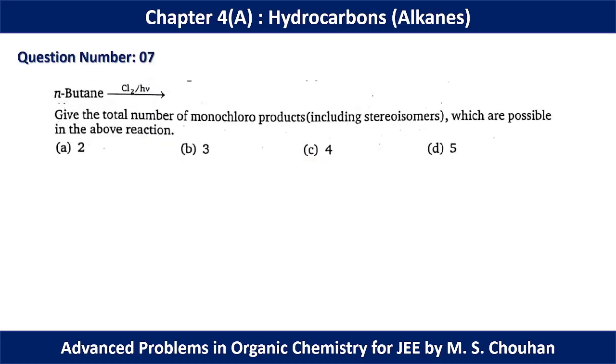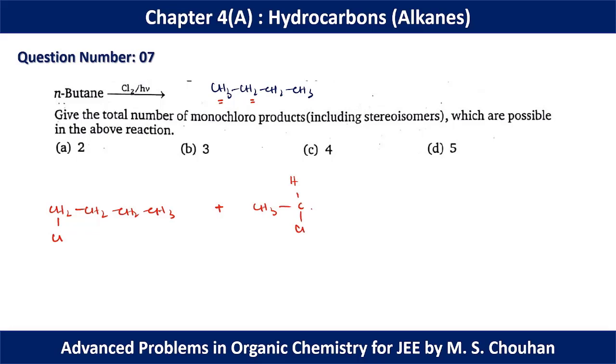For question number 7, give the total number of monochloro products including stereoisomers which are possible in the above reaction. Okay, so we have butane. So we have started with CH3, CH2, CH2, CH3, and we have to find the monochlorinated product. So we have two different kinds of hydrogen present in this molecule. One is this one, and another is this one. So these are the two types of hydrogen present in this molecule. And finally, if we start drawing the products, we can draw one product like this and another product is like this.